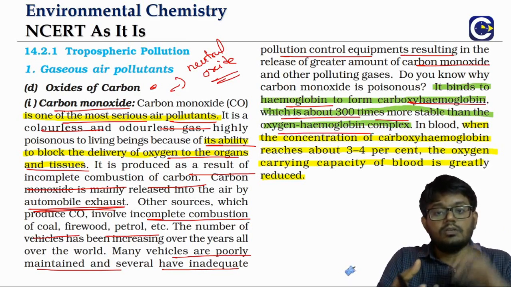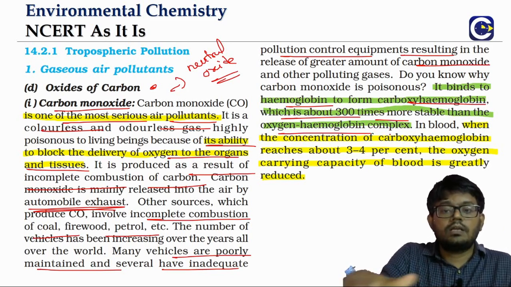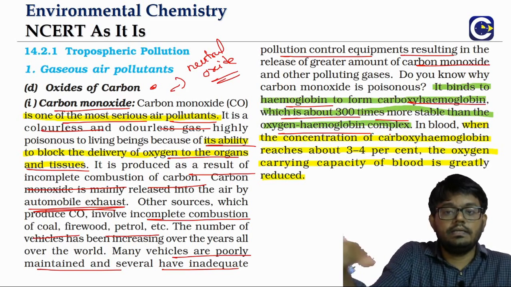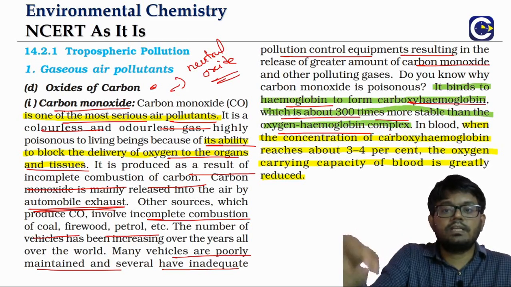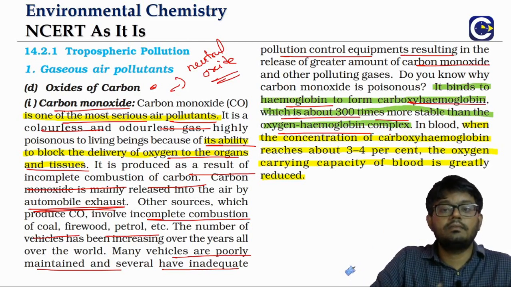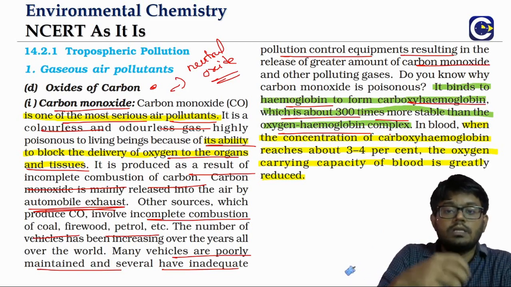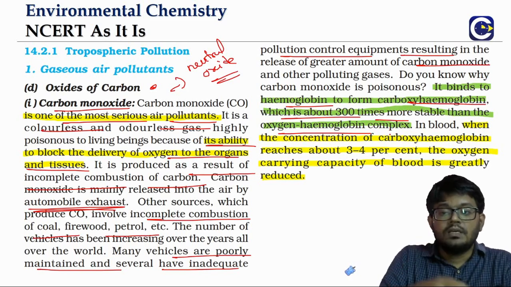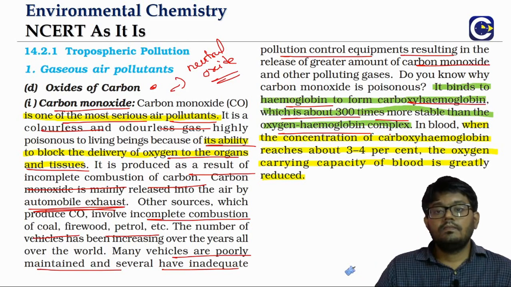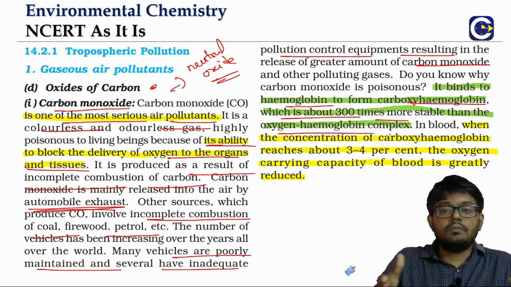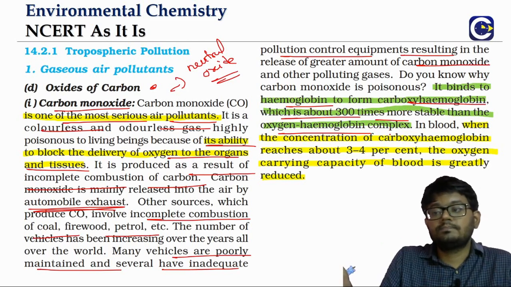So oxygen will be attached, and once the blood is moving to the organs and tissues, the oxygen will be detached, so that the oxygen is made available for the organs and tissues. But here what is happening? Because of the carbon monoxide forming the complex with hemoglobin, that complex cannot be broken easily, which means what? The amount of hemoglobin that is available for the carry of the oxygen will get reduced.